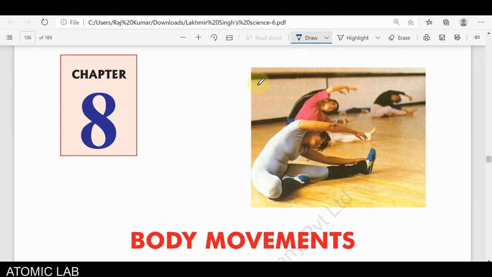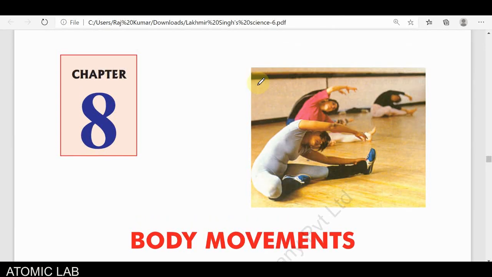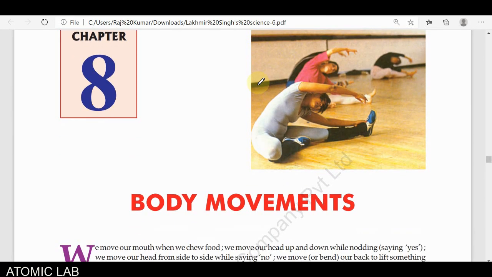Hello students, we are discussing chapter number 8 of class 6. The name of this chapter is body movement. In the previous class we discussed body movement and classified it into two types. One is when we move our body parts, that is known as body movement.